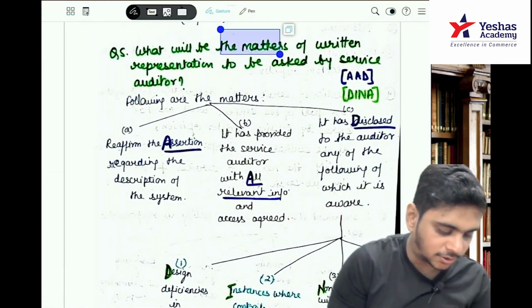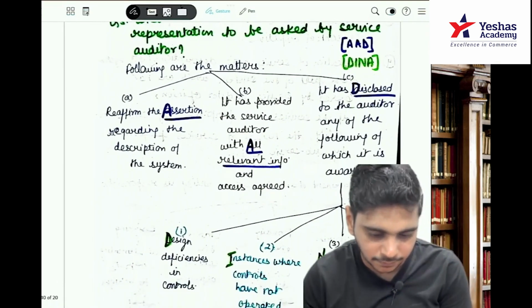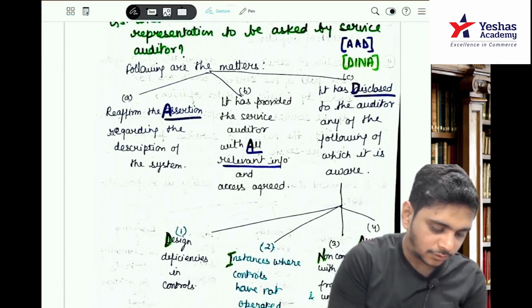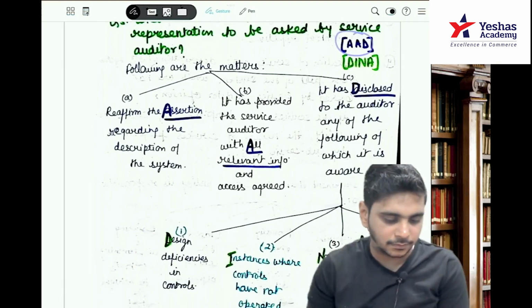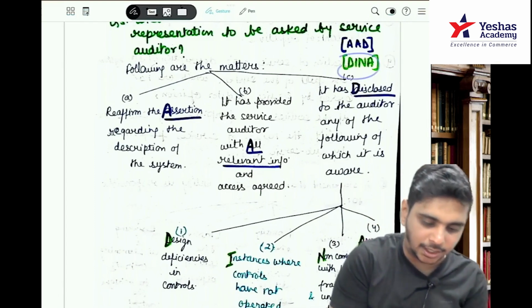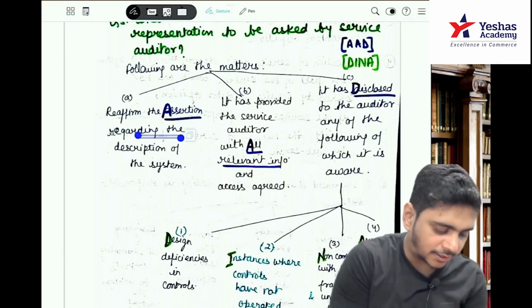What will be the matters of WR to be asked by service auditor? So following are the matters. The code is ARD. In ARD, D is DINA. ARD DINA. Reaffirm the assertion regarding the description of the system.